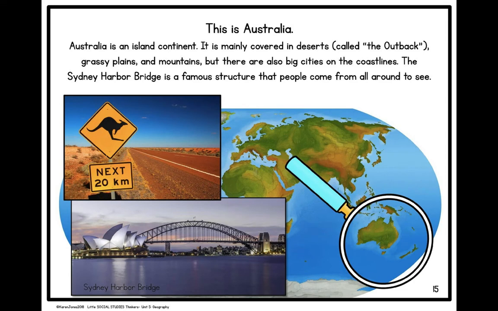This is Australia. Australia is an island continent. It is mainly covered in deserts called the outback, grassy plains, and mountains, but there are also big cities on the coastlines. The Sydney Harbour Bridge is a famous structure that people come from all around to see.